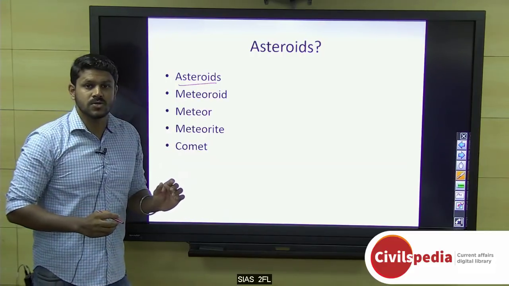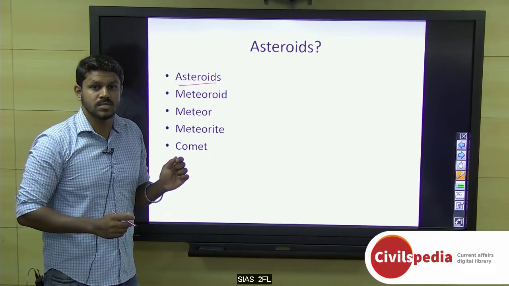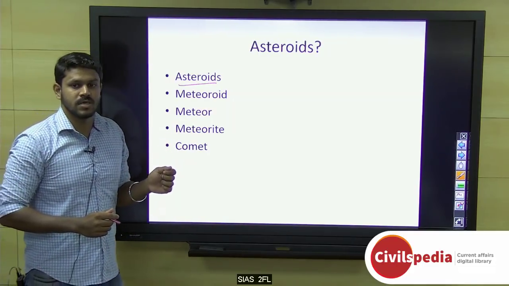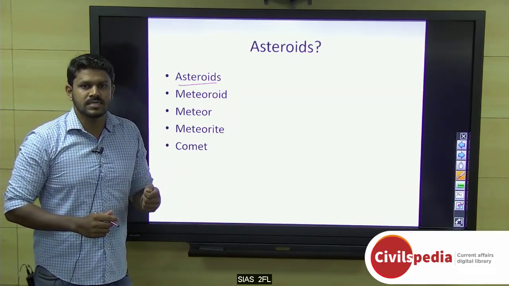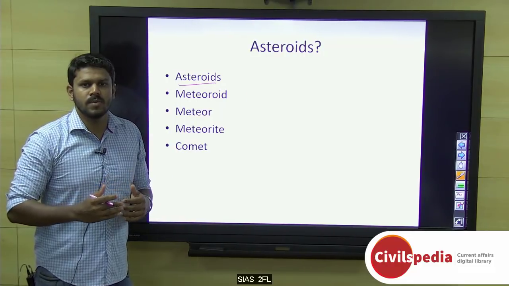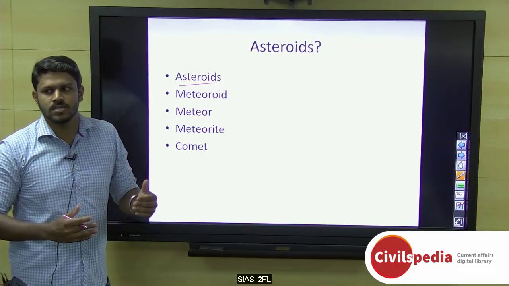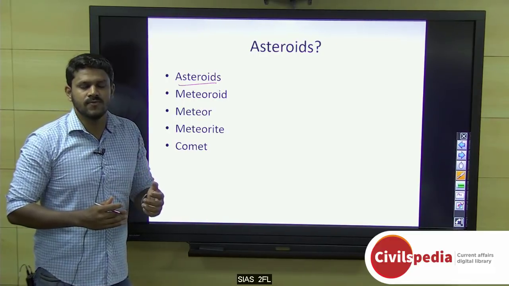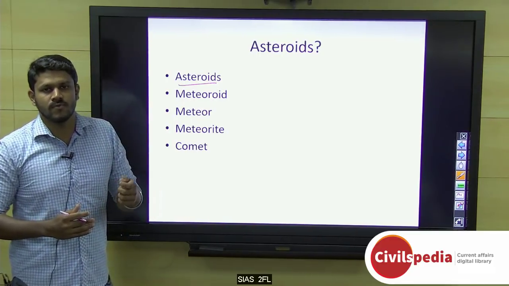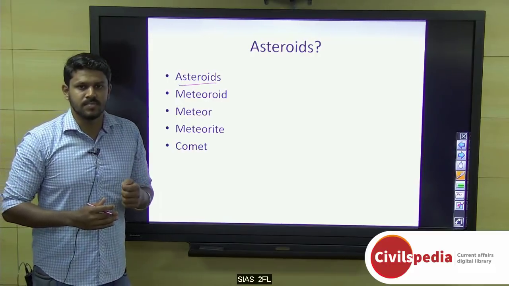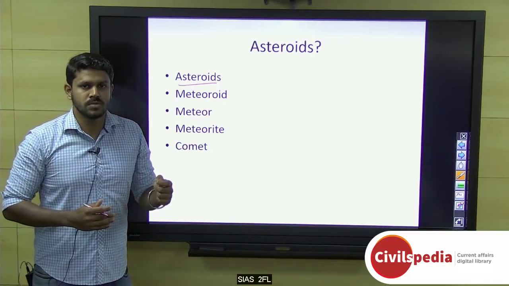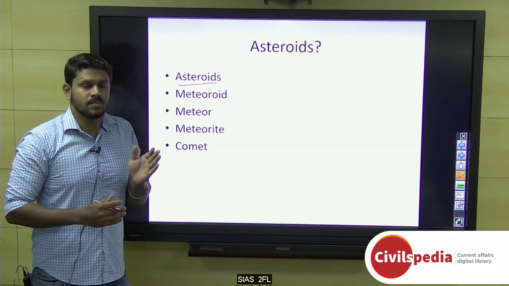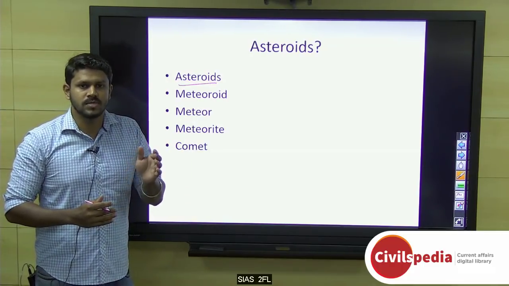Therefore asteroids are also called fossils of planet formation, because if one studies asteroids, one will be able to understand the history of the formation of planets and of the solar system, and it will also help us know about the origin of life and molecular life on various planets and on Earth in particular. That is why the Lucy mission has planned to study asteroids, particularly the Trojan asteroids, which are in the orbit of Jupiter.